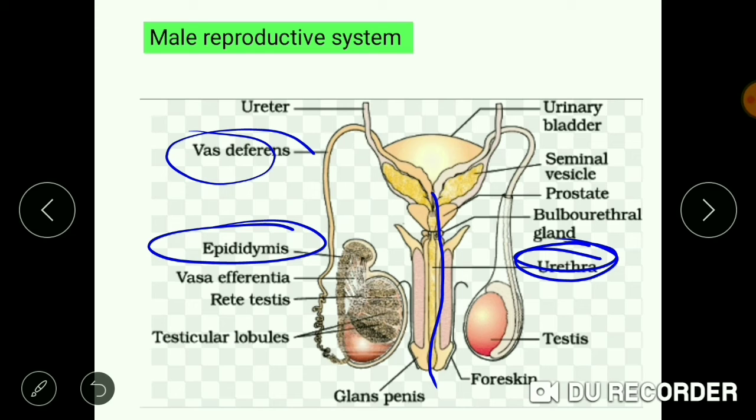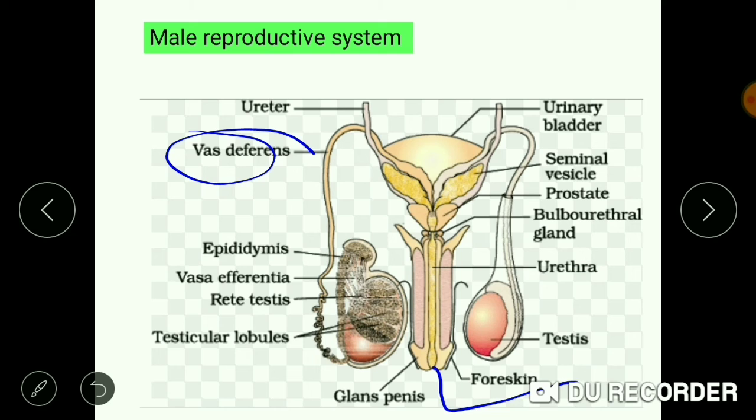At the end it transfers its secretion through the last opening, which is known as the urethral meatus.